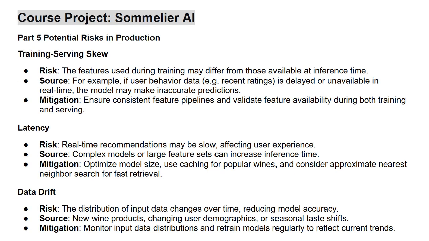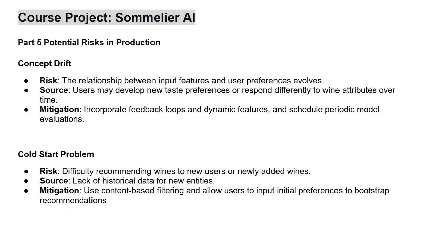And there are some risks for this production, like training serving skew, latency, and data drift. There can also be concept drift sometimes, where what users like changes over time. Maybe also a cold start problem, where it is hard to recommend wines to new users or new wines because they are not in the past data.